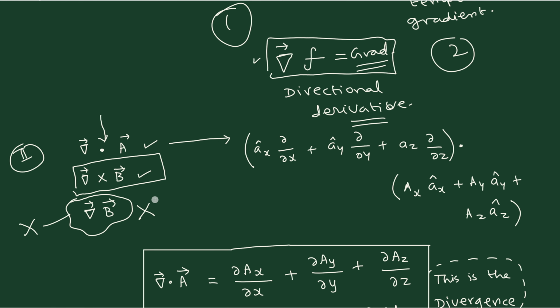And that is what we will do in the next class. Hopefully we can finish that in the next class, because only one differential operator is pending now, and then we can quickly go to the integral operator. And once we finish the integral operator, we are ready to convert the differential form of the Gauss law to the integral form. I think that part we will do in the next class.